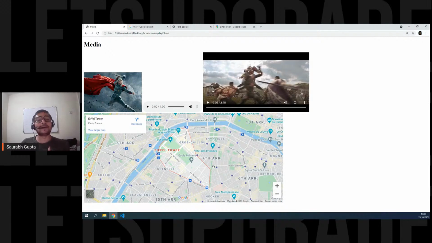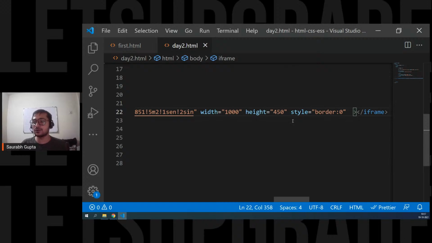So that's how people integrate a live map in their web pages. That's how they do it. I hope we are all clear. And in future, if you're creating a website and you want to put a live map, this is how you're going to do it. It's the default border of iframe. Yes, Mahi, it's a default border of iframe, and I want to remove it, so I used a little CSS.